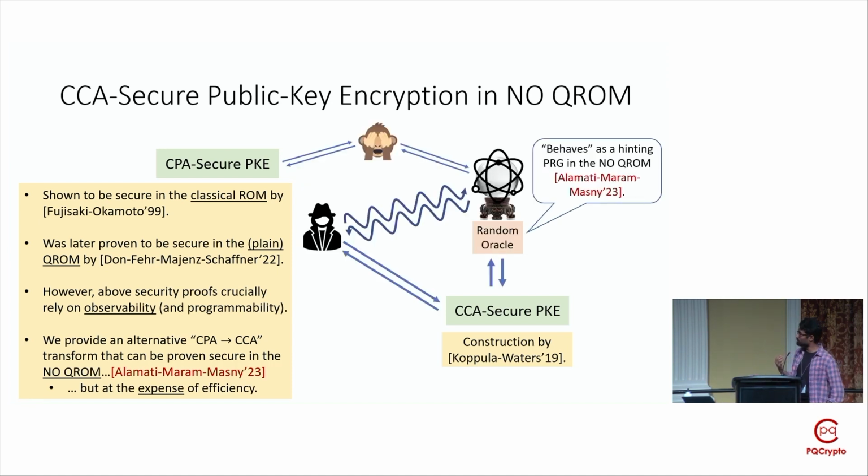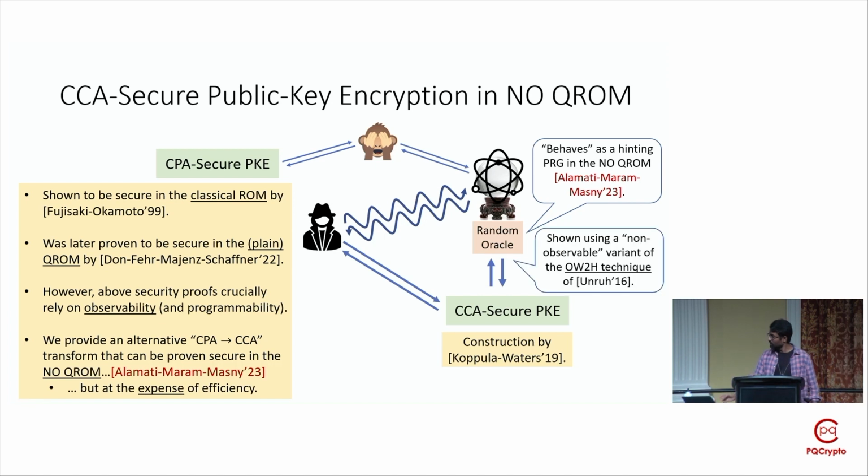A key observation we use in our work is that when you model these hash functions as random oracles in the no-QROM, they essentially behave as hinting PRGs. To formally show this behavior, we had to adapt a popular proof technique in the plain QROM known as the so-called one-way to hiding lemma, and we had to adapt that proof technique to the no-QROM setting.